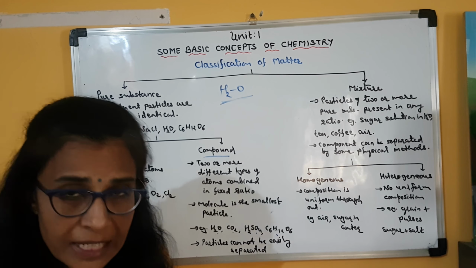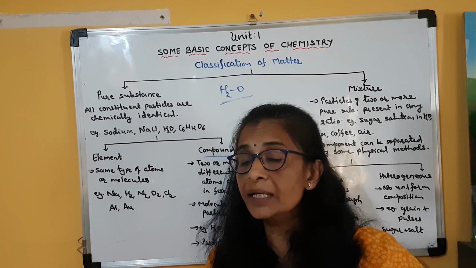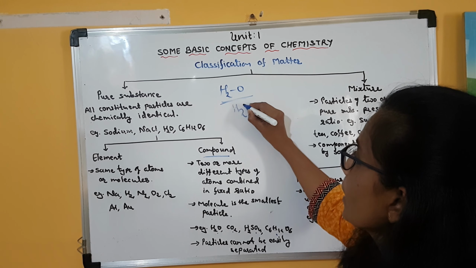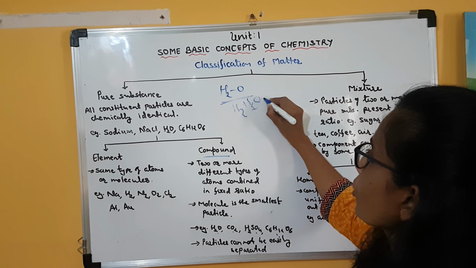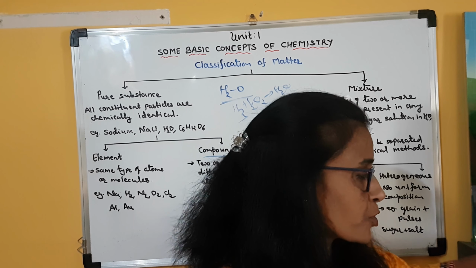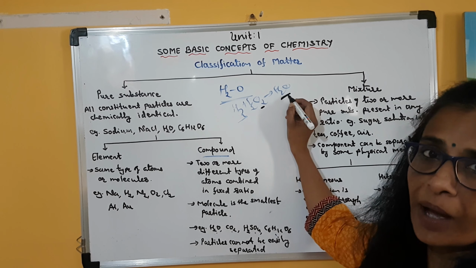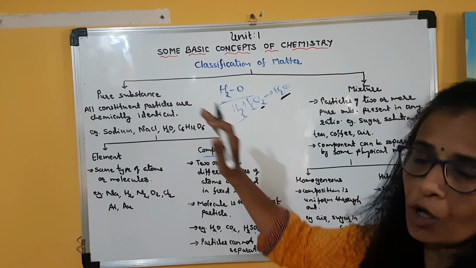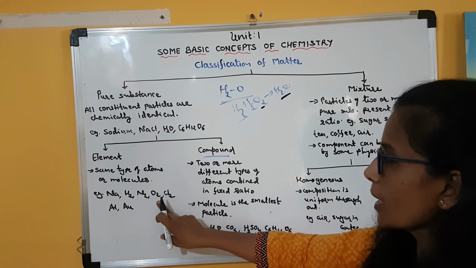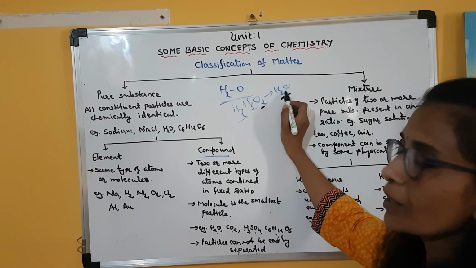One more thing, when two or more different atoms form a compound, then they lose their identity. Clear? For example, water. Water is formed when hydrogen reacts with half mole of oxygen. So water is formed. Now here hydrogen is a different pure substance. Oxygen is also a different pure substance, and the water which is formed by combination of these two is also a pure substance. Clear? Hydrogen and oxygen are here elements. Clear? They are in elemental form. They are diatomic elements. So when they combine with each other, then water is formed.